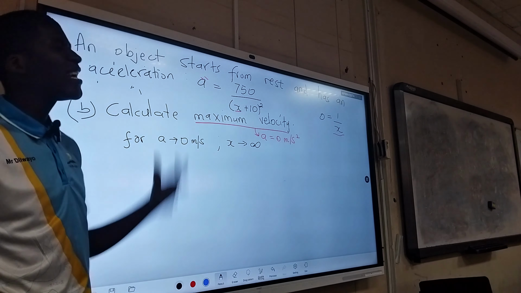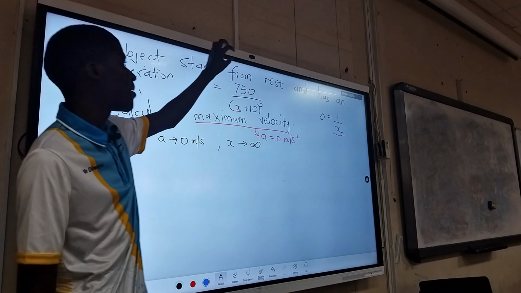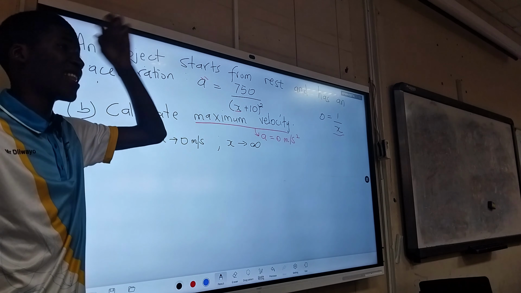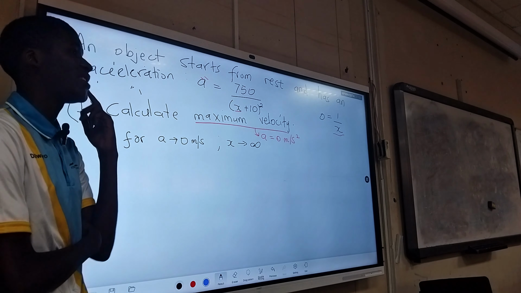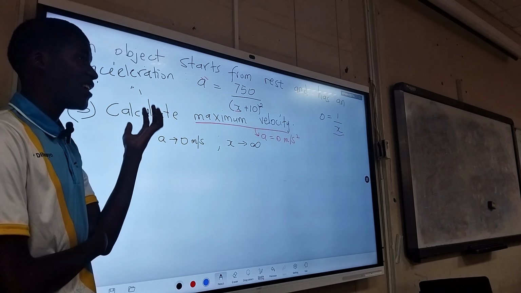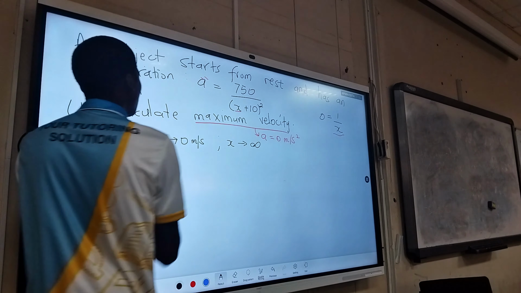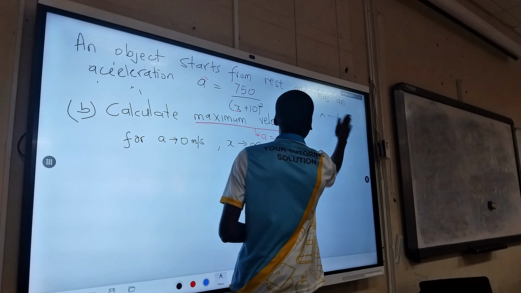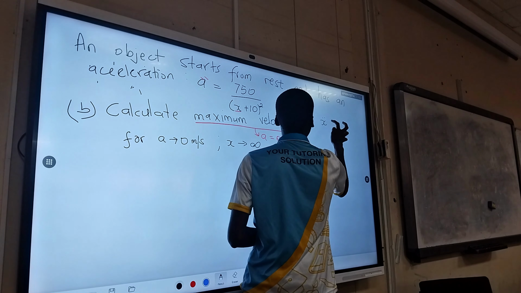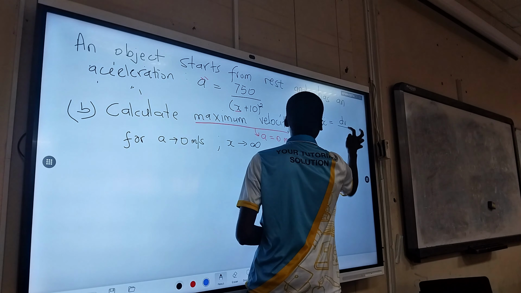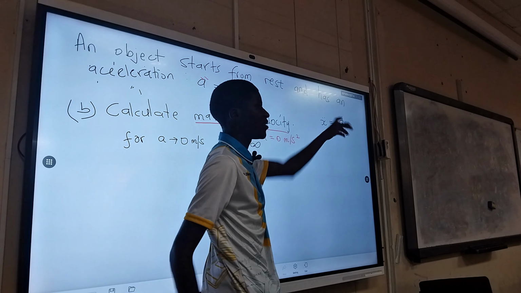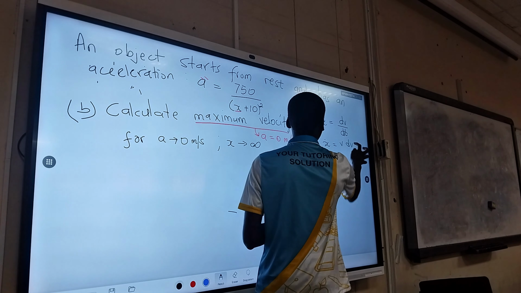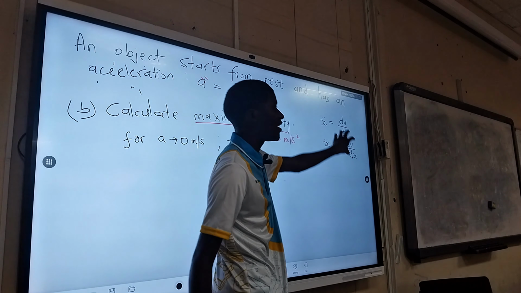But now we don't have a velocity equation, we just have acceleration is equal to 750 over x plus 10 squared. Can we find velocity if we are given acceleration? Yes. And in this case, our acceleration is given in terms of position. So remember, acceleration has two options: acceleration, x double dot, is equal to dv dt, the derivative of velocity with respect to time, or acceleration is equal to v dv dx.